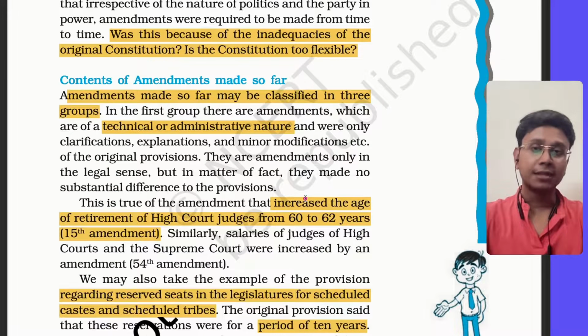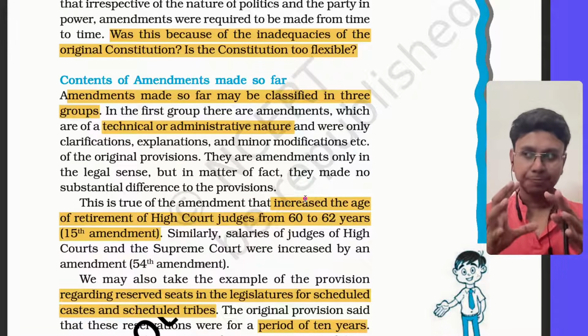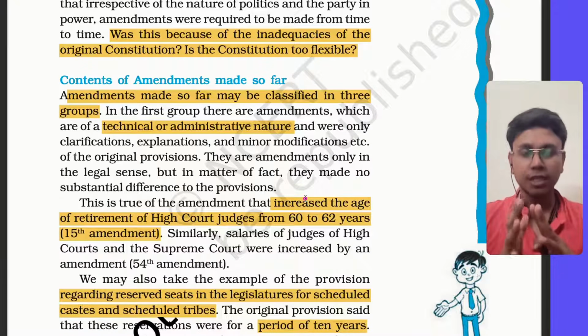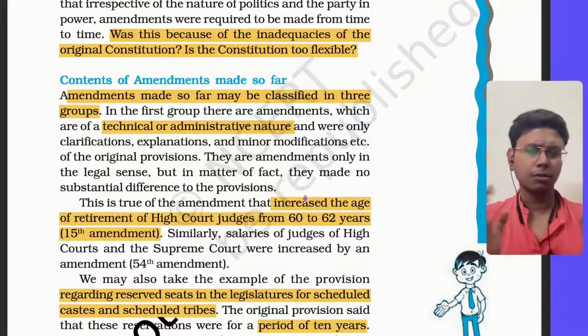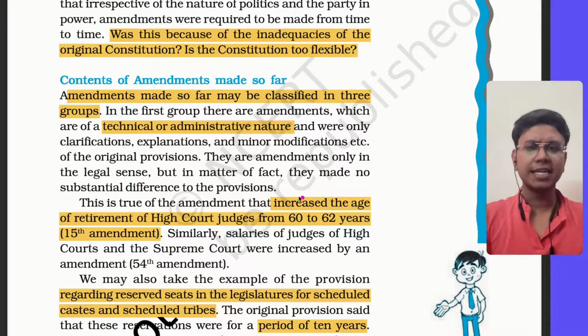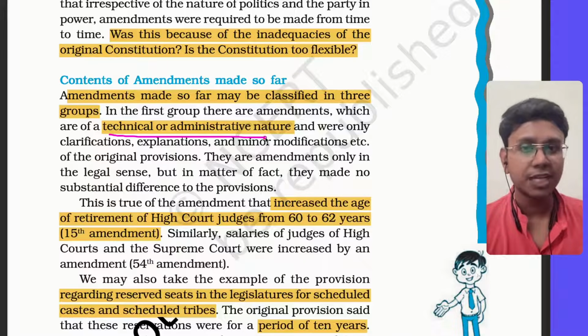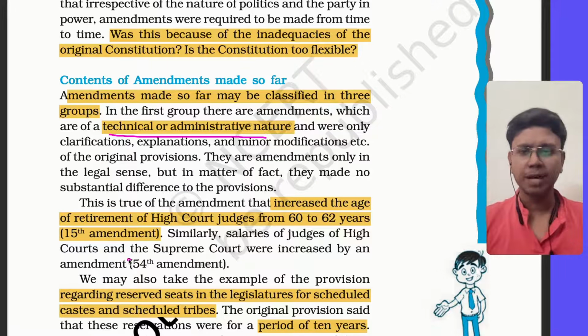Now, the content of these changes can be divided into a few categories. The first category is technical or administrative changes. बहुत छोटे से changes हुए. For example, the 15th amendment was just a change in which the retirement age of high court judges was enhanced.